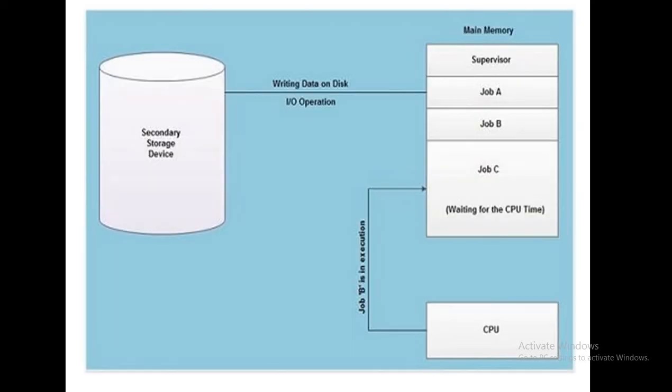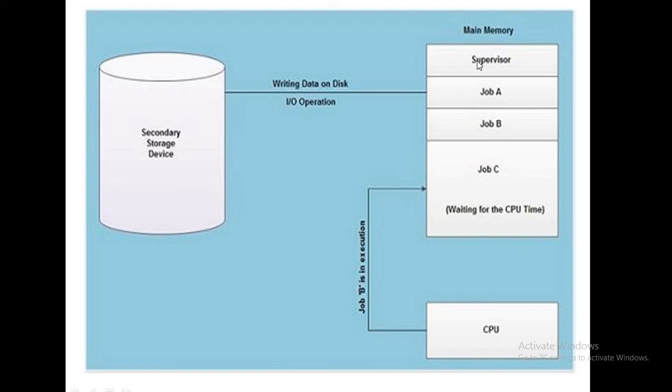Okay, so this is the secondary storage device where we store our jobs or tasks permanently, and this is the main memory, where the supervisor is present, writing data on the disk. IO operation is there, and this is the CPU, the processor. We can call it the processor.